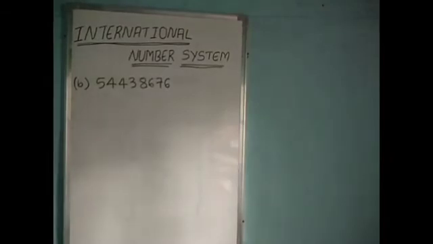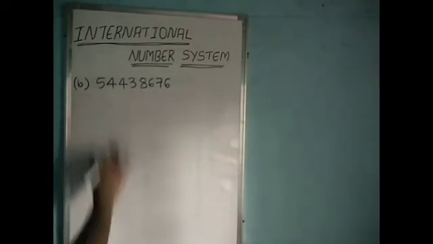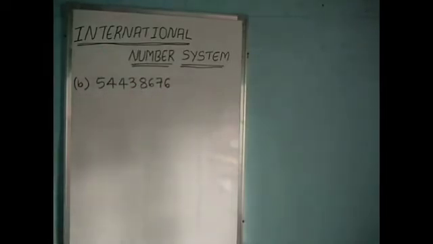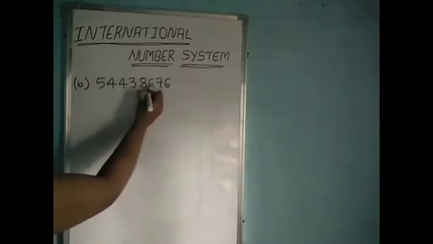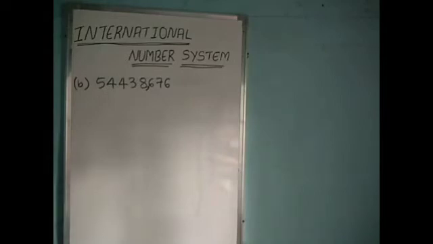B1. Here also we have to write numbers according to the international number system and write their number names. According to the international number system, from the right side 3 digits constitute the ones period, after 3 digits comes the thousands period. So we should put a comma here between the ones and thousands periods. After the thousands period, the millions period will come.